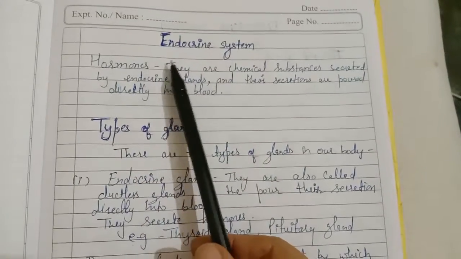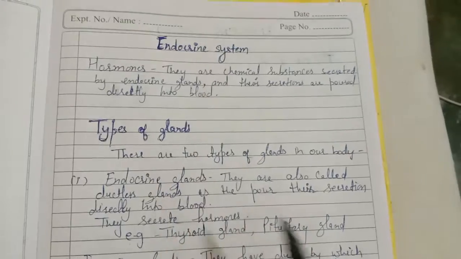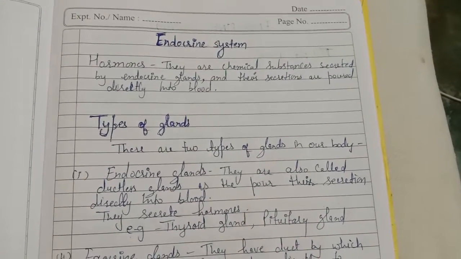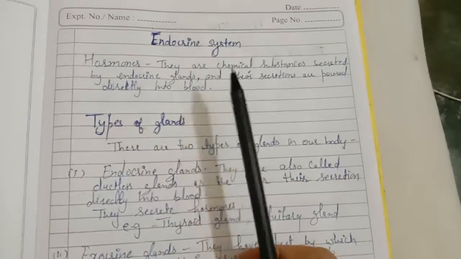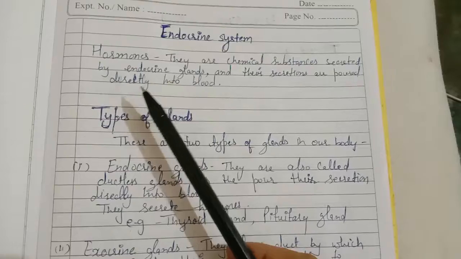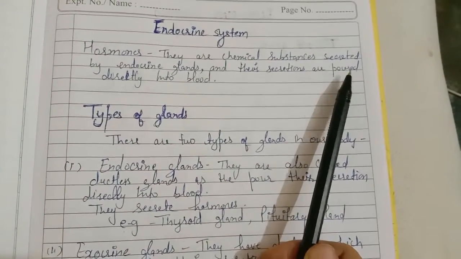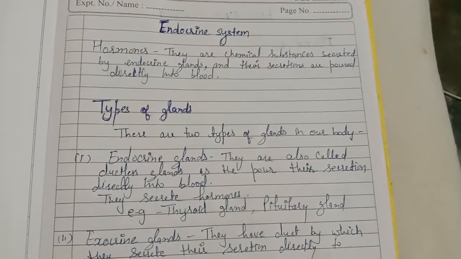Good evening everyone. Today we are going to start a new chapter, the endocrine system. This system is related to the endocrine glands and their secretions, which are called hormones. Hormones are chemical messengers, basically chemical substances secreted by the endocrine glands, and their secretions are poured directly into the bloodstream. They affect only the target organ.